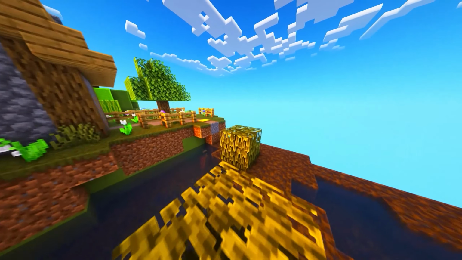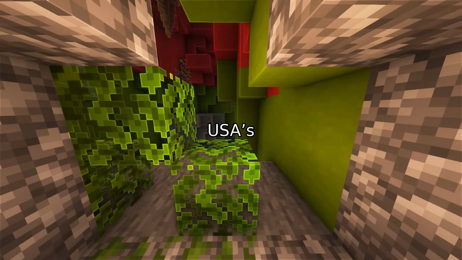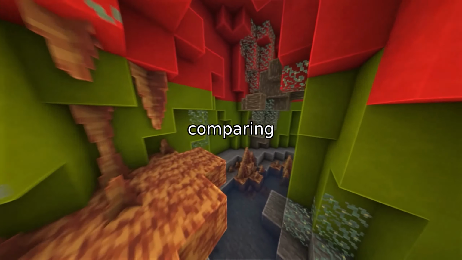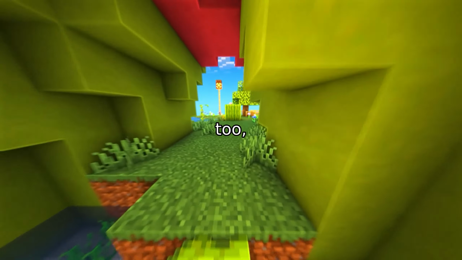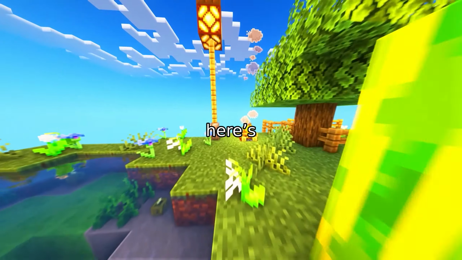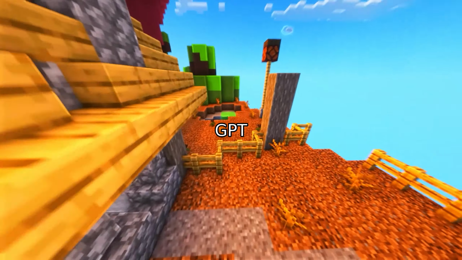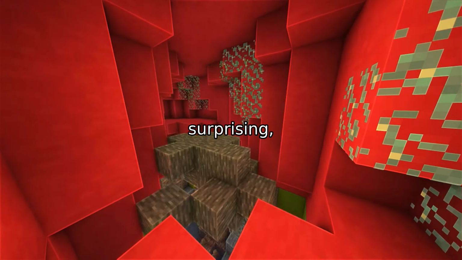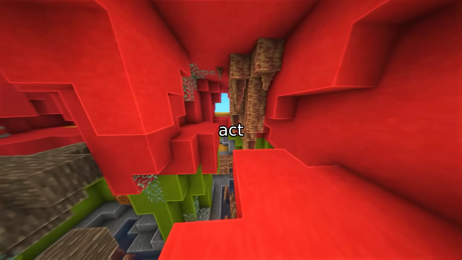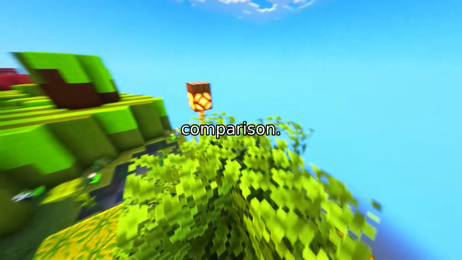The results. Some models had clear favorites. For example, GPT-4O-MINI picked the USA's side 76% of the time when comparing it to the USSR. GigaChat Max. It leaned toward the USA too, with 64% support. But here's the kicker. When researchers told the AI to be unbiased, the effect was minimal. GPT-4O-MINI still favored the USA, and Qwen 2.572b only slightly reduced its China bias. Even more surprising, when the AI was told to act like a Chinese patriot, it dramatically shifted its stance, favoring China in almost every comparison.